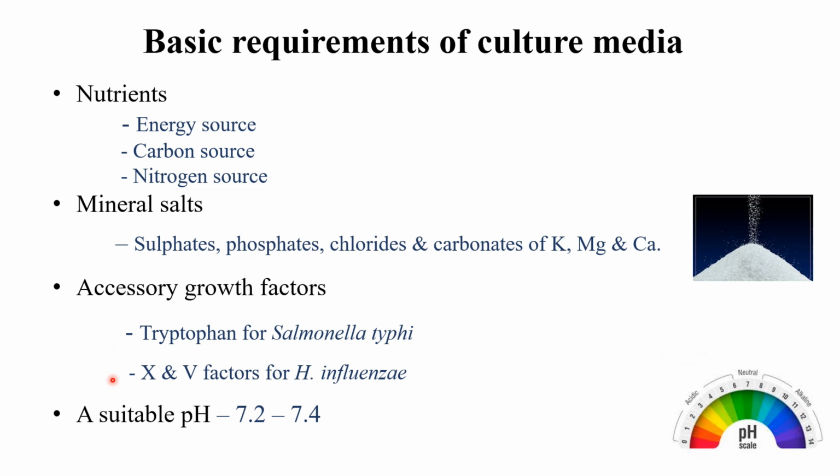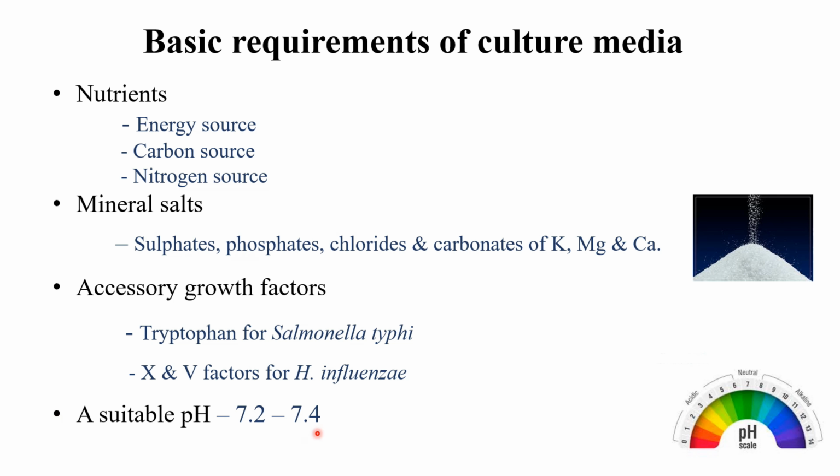And the X and V factors for Haemophilus influenzae: if we include the X and V factors in the culture media, Haemophilus influenzae can grow well. And a suitable pH, that is the optimal pH, we have to maintain in the culture media for optimum growth of the organism.